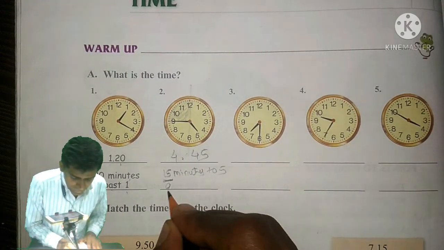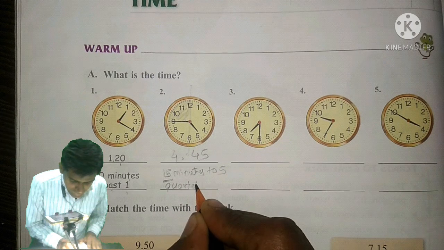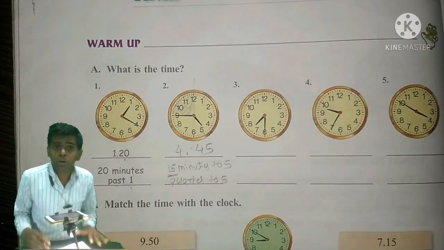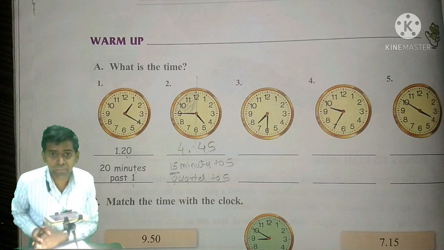So we can write quarter to 5. Okay, for the 5 o'clock the quarter portion of the clock is left over.